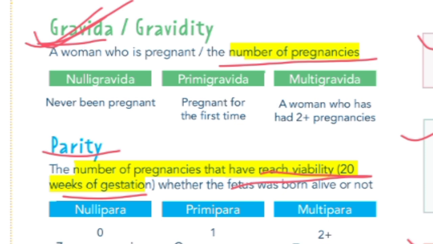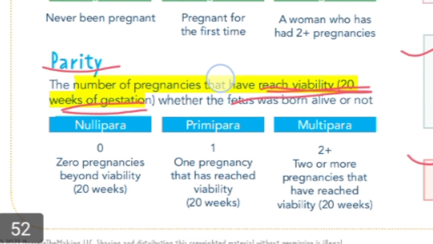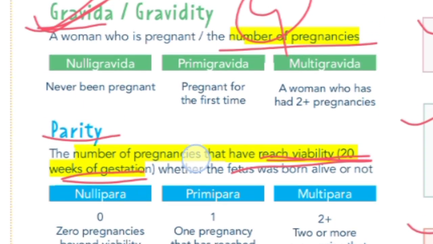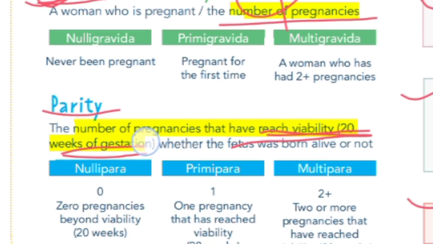So there is a trick to remember gravida: G for gravida and G for grave. So you have to include all the babies, even those in the grave. And para is the number of pregnancies that reach 20 weeks of gestation. It includes alive babies as well as stillborn babies. Now we move towards the other thing.